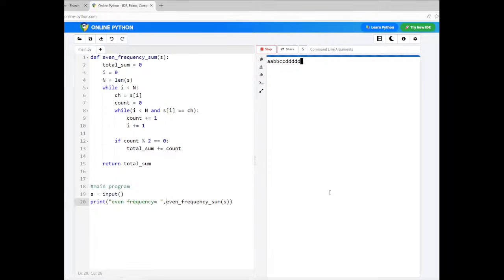If I proceed like this, now even frequency equal to 6. Okay, so if you print like this, then even though your output is correct, you have extra characters on the console which are not there in the expected output.